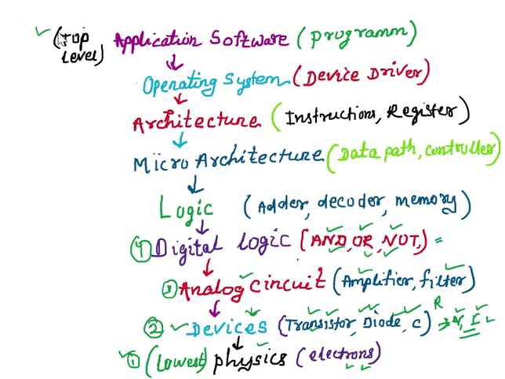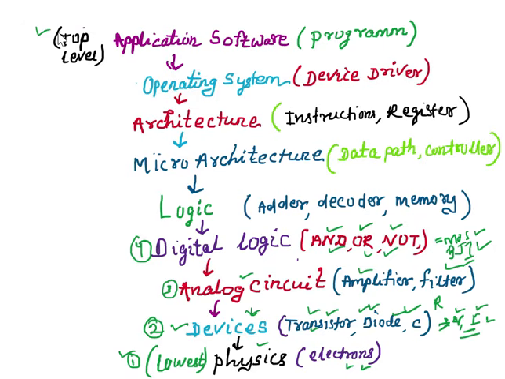These are again constructed from the MOS, or we can say transistor, or BJT or MOS. But this MOS and BJT are part of analog circuit, not part of digital domain.